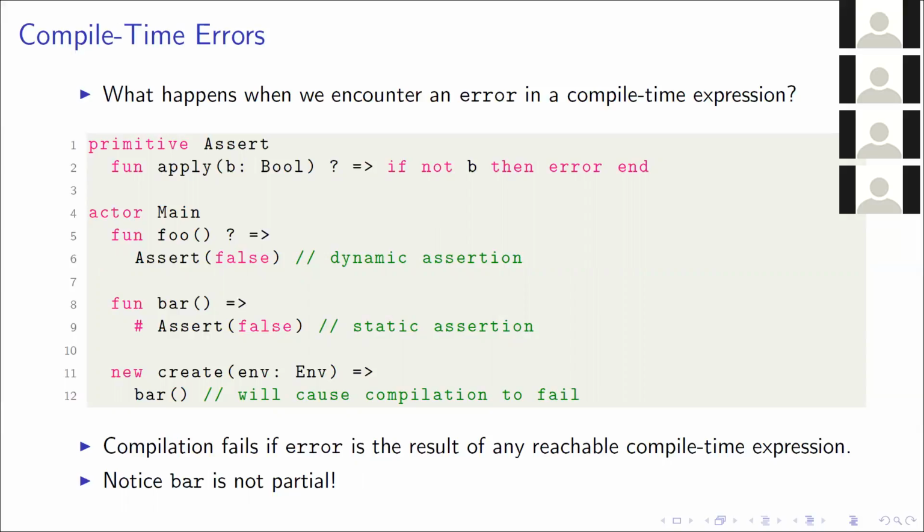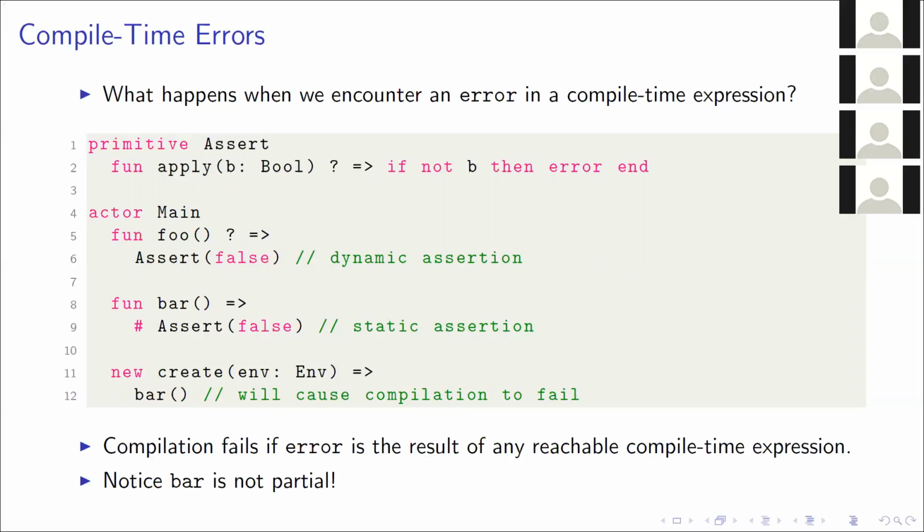In the first line we define this assert primitive with a single apply method, which takes a boolean, and if this boolean doesn't hold, then we error. This means that the function has to be partial. Then at line 5, we define foo, which dynamically asserts false. Because assert can throw an error, we make foo partial. At line 8, we define bar, and we assert false statically.